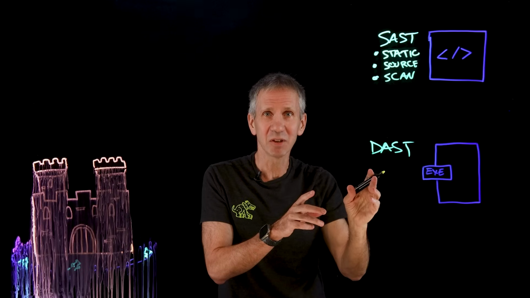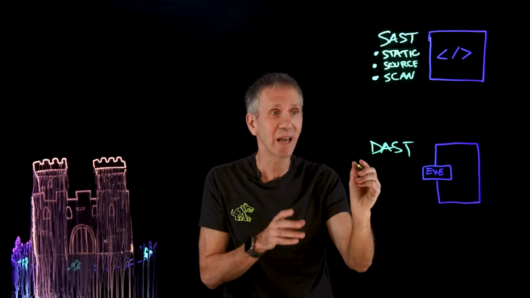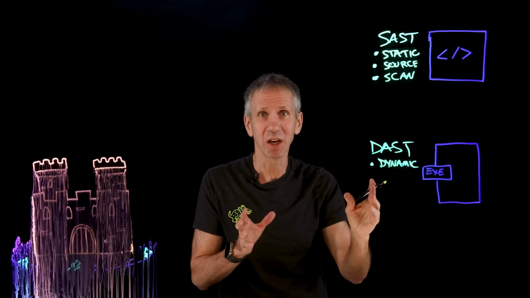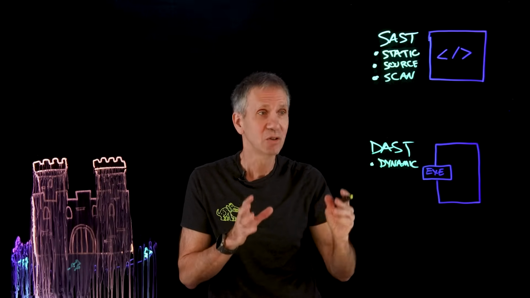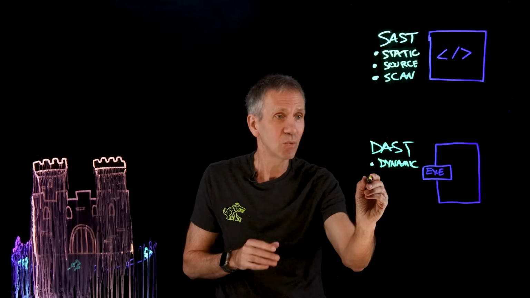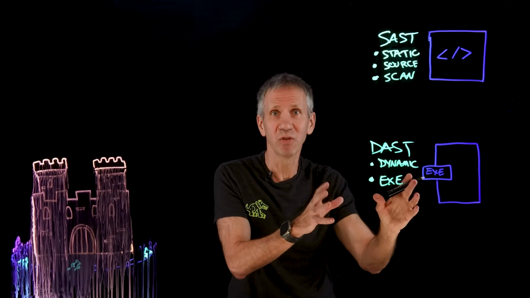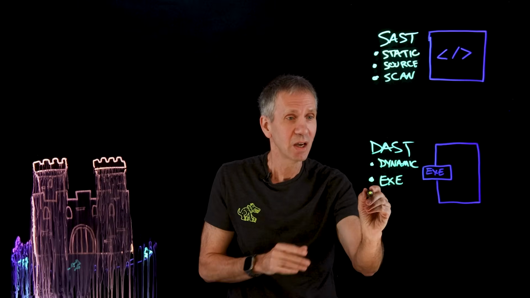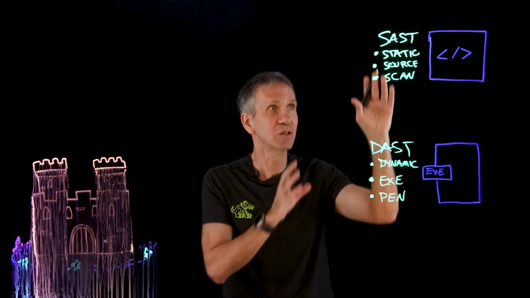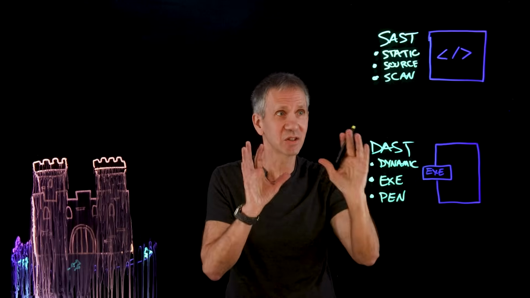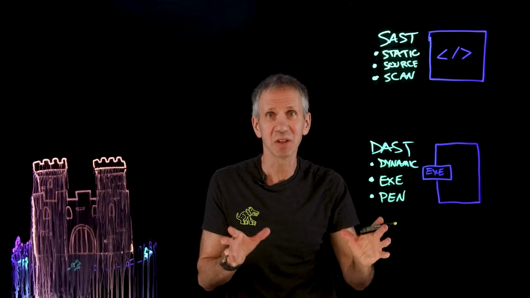Now, if we're looking at other types of models, we might want to use a dynamic approach. So dynamic application security testing, but in this case, it would be a model that we're looking at. So it's dynamic, meaning we feed in the executable version of whatever this thing is, and then we run a penetration test against it. So again, this one is the source code, the thing is sitting, it's static, this is the actual live system running.